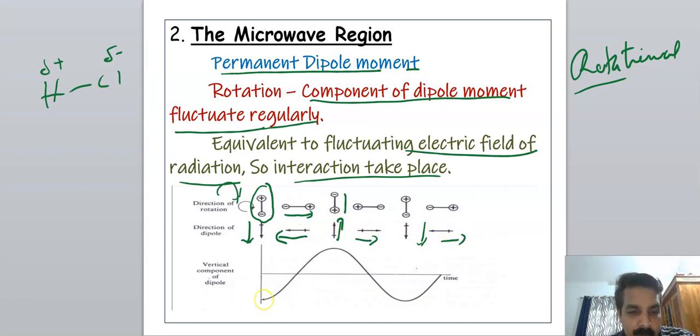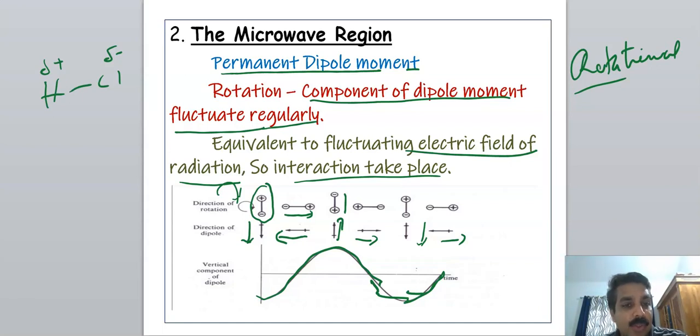We can plot it like this. This is the plot of the component of the dipole moment against time. It is similar to the fluctuating electric field of the radiation. Therefore, for molecules having a permanent dipole moment, when they rotate there is a fluctuation of the electric dipole. Therefore, the electric field of radiation can interact with the molecule, and an energy transition takes place during the rotation.